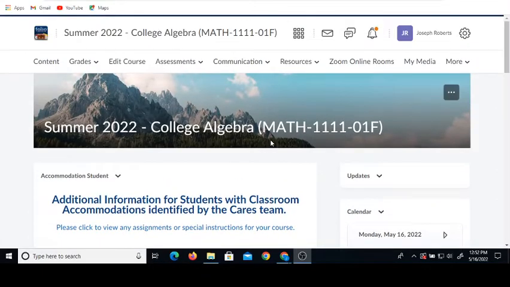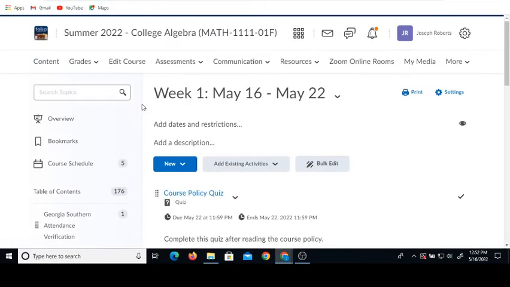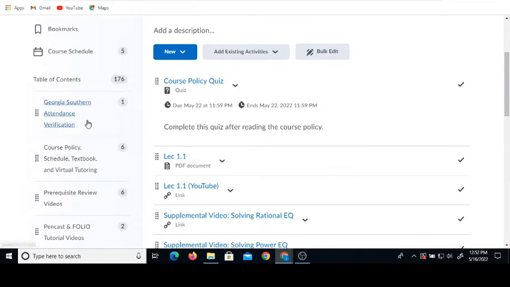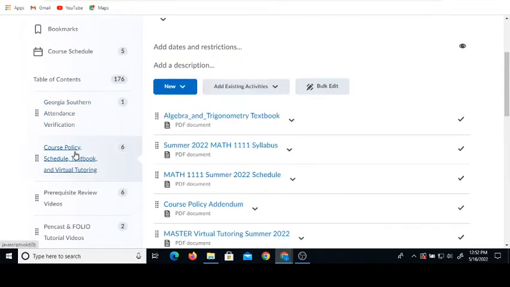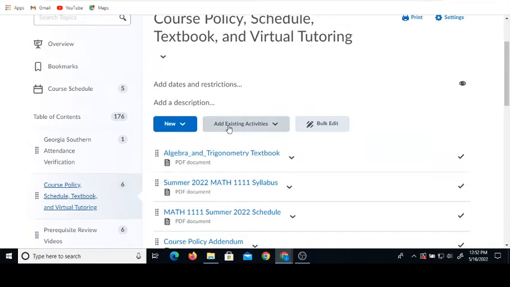Now, the other two buttons you need to worry about on FOLIO are just grades and content. So you can click on grades to see your grade in the class, so I will be keeping grades posted and up to date. But on content is where you're going to access all the course content. So first things first, attendance verification, like I said, make sure you get that done immediately. And then if you click in this folder, you've got your textbook. You can download your textbook. The textbook is available free of charge. I encourage you to download it. It's the same textbook we use for both college algebra and pre-calculus, at least at the Armstrong campus.